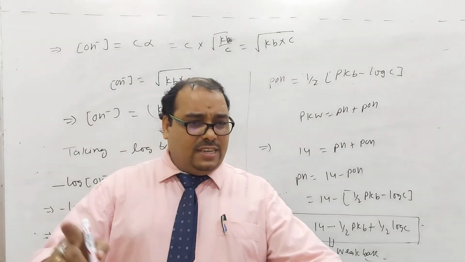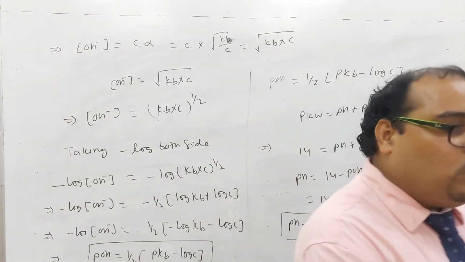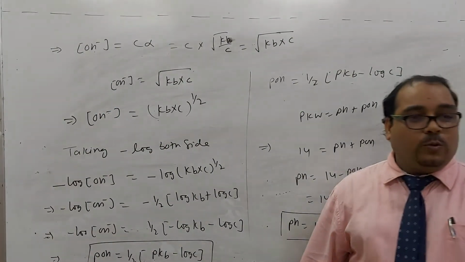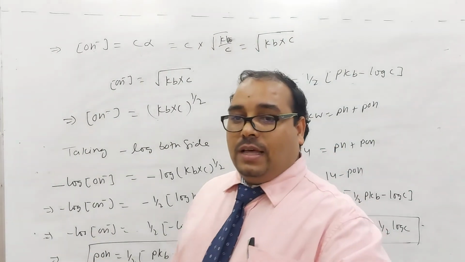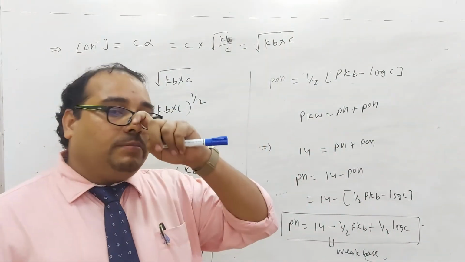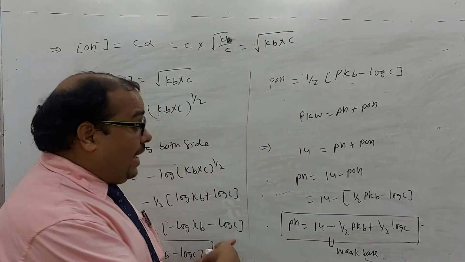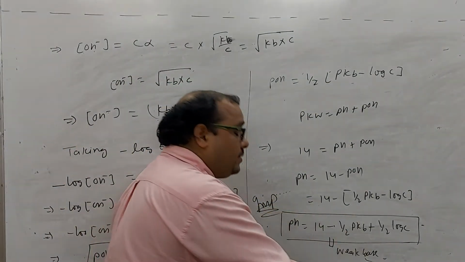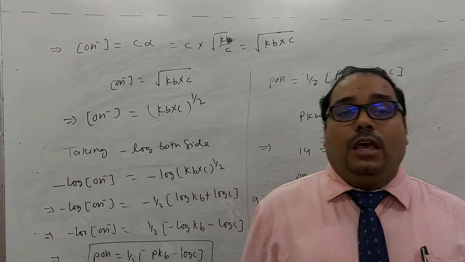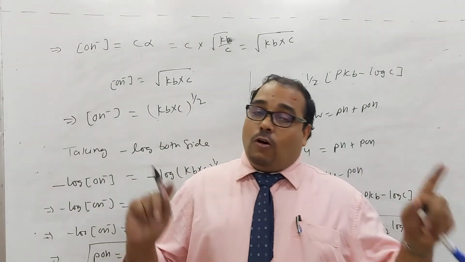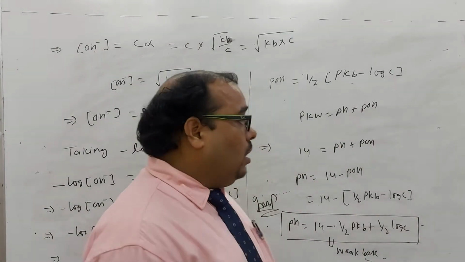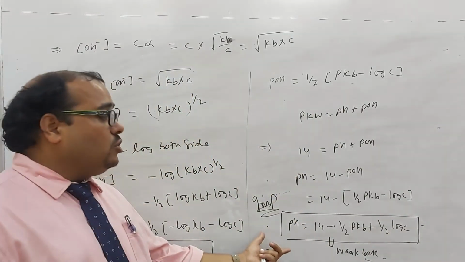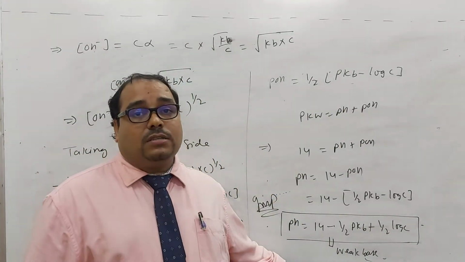Isn't it easy? It is so easy. If you know the chemical equilibrium expression, you can derive everything very easily. No need to mug up all these things. This is the concept. If you know the concept, you can find out very easily the pH for the weak base.